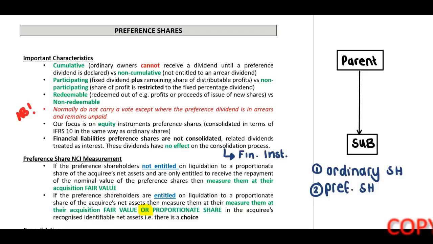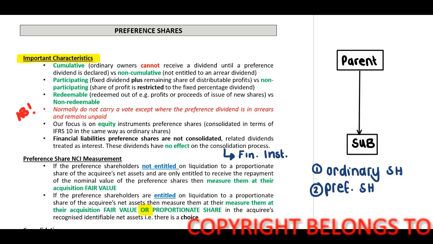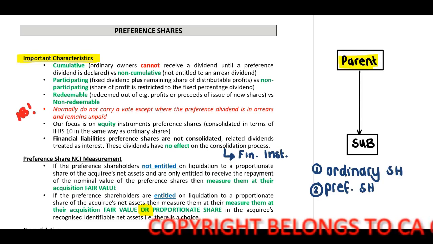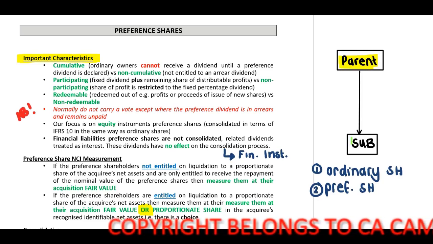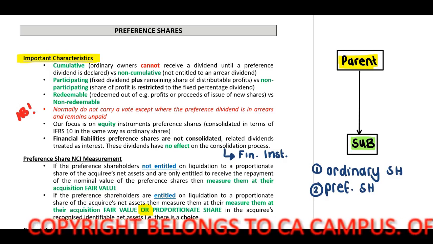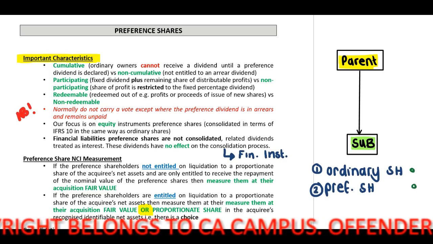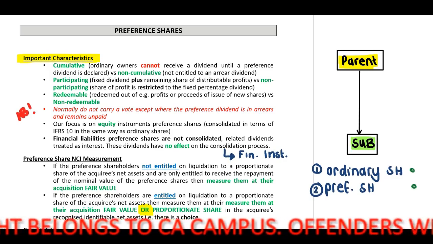Let's have a look at our preference shares. First, we are going to talk about important characteristics of preference shares. If you look at the right side, we have a parent and we have our subsidiary, and the subsidiary has authorized and issued ordinary shares as well as preference shares. I've just indicated shareholders, but it's shares.